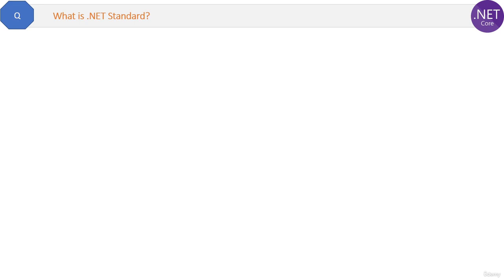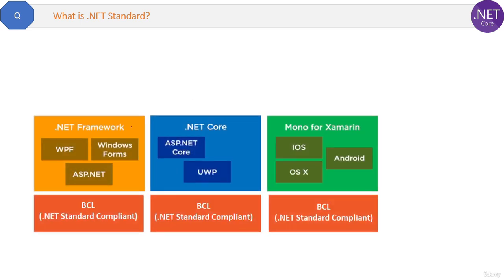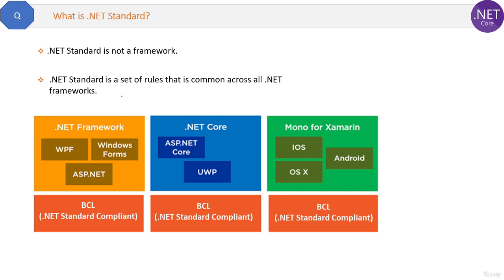What is .NET Standard? First of all, .NET Standard is not a framework, okay? Many think that it's a framework, which it is not. Then what is it? If you see this diagram, here we have 3 frameworks developed by Microsoft. Now all of these frameworks follow some common rules, or you can say some common set of APIs. These rules are called .NET Standard, and if any framework follows these rules, then it will be called .NET Standard compliant. Okay, so the definition is: .NET Standard is a set of rules that is common across all .NET frameworks.